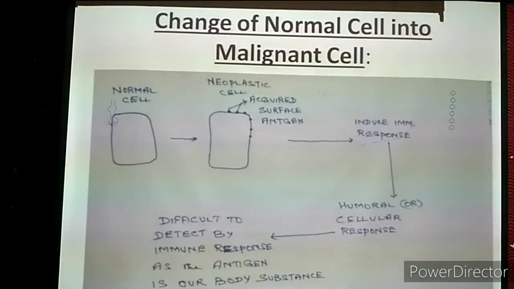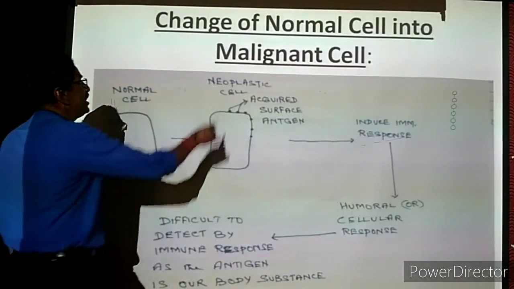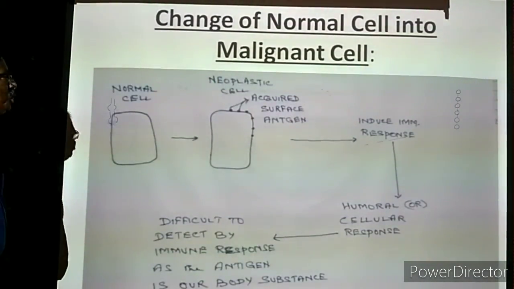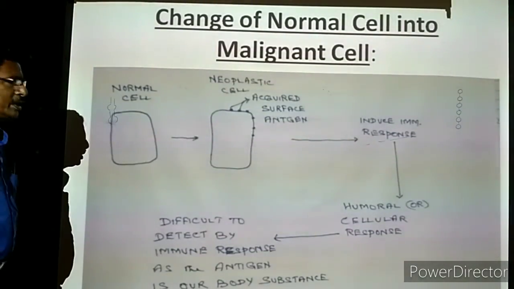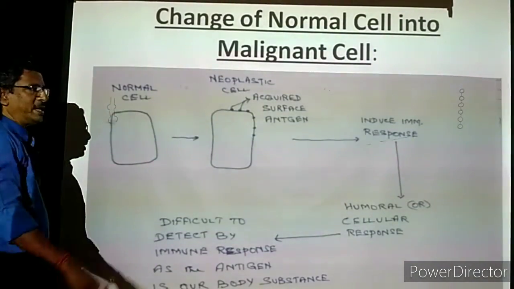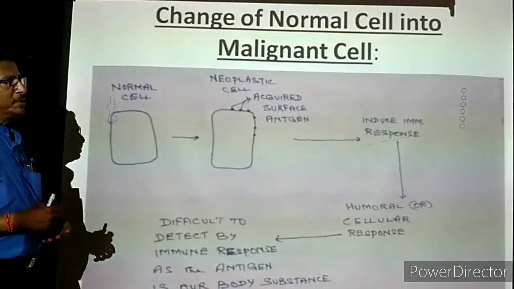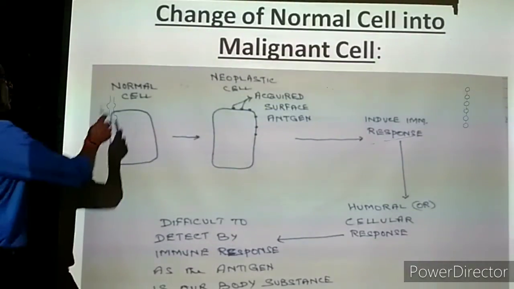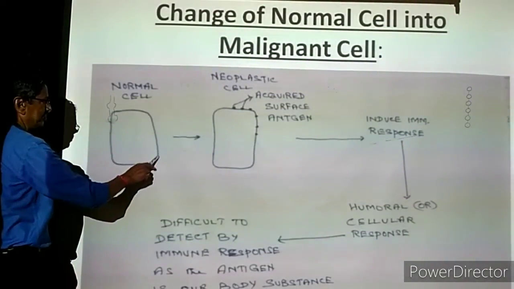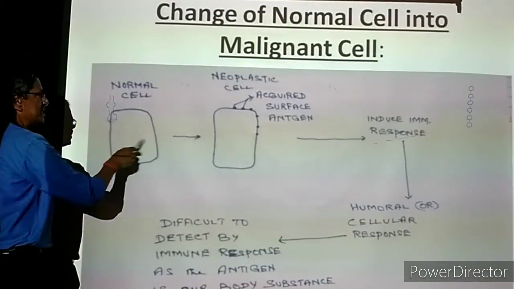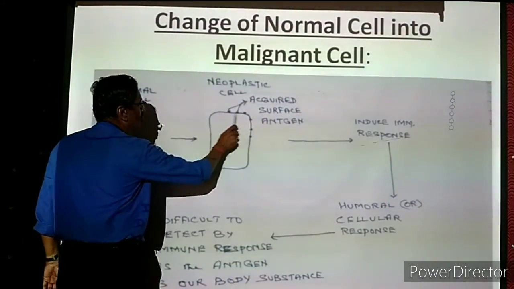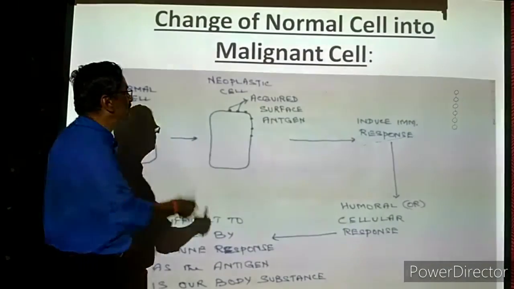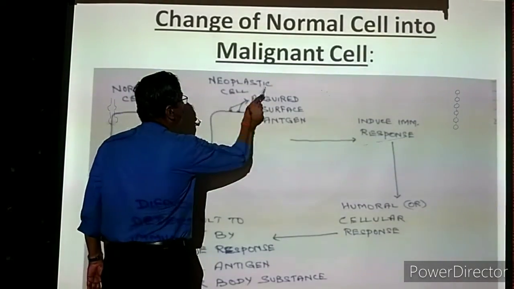Now we are coming to the change of a normal cell into a malignant cell. A malignant cell means a cancerous cell which is causing death. How a normal cell is changing into a cancerous cell, we have to see. Normally, cancer will come all of a sudden. So far the cells are normal, but suddenly some cells are changing into cancer cells. Now, how is it happening? This is the normal cell having plasma membrane, cytoplasm, nucleus, everything. Now, all of a sudden, due to some problem, maybe viruses or some chemical problem or gene problem, the cell is becoming a neoplastic cell.